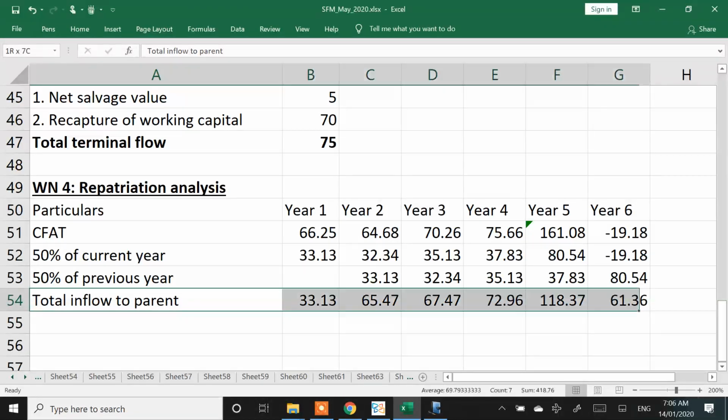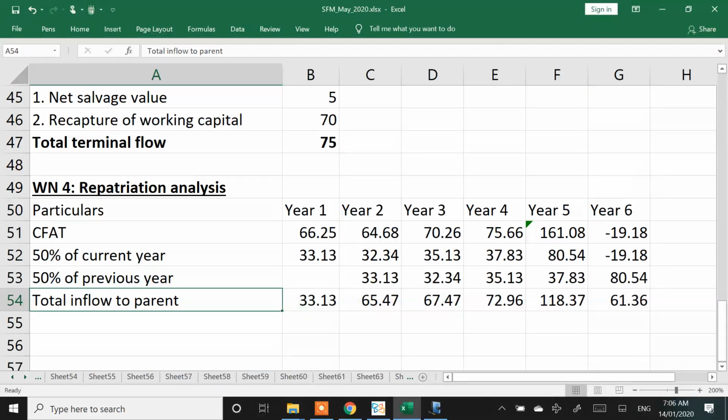Okay, any doubts till total inflow to parent? 50% of the current year number, 50% of the next year number, 50% of the previous number. Complete till this. Complete till total inflow to parent.